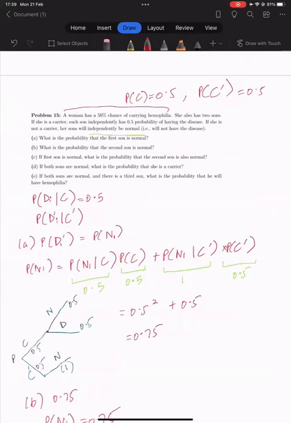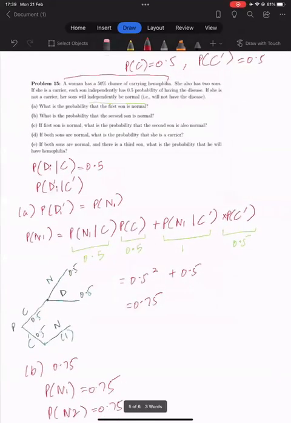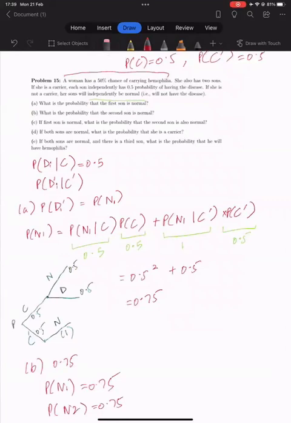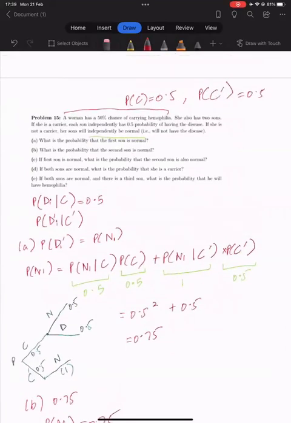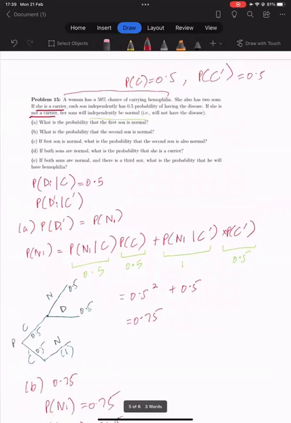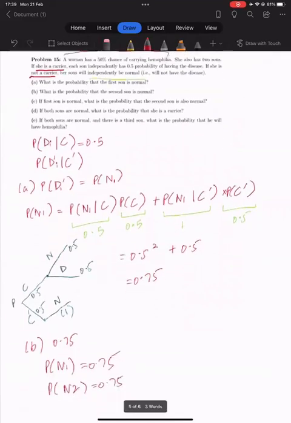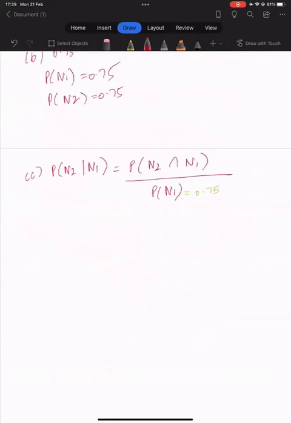It is conditionally independent, not unconditionally independent, because they told us that given the woman is a carrier, we know independently the probability of having the disease, and given that she is not a carrier, then independently. So it's not unconditional independence. That's why, for both sons being normal, we have to consider the case where the woman is a carrier and the case where the woman is not a carrier.